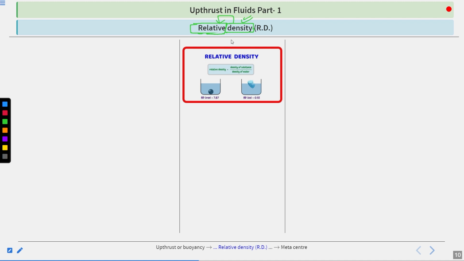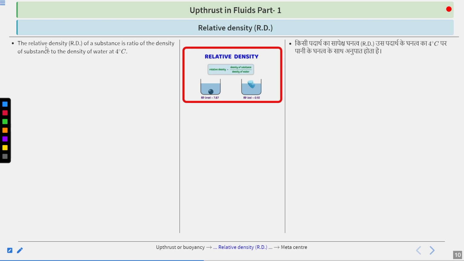For example, if we have two liquids, liquid A and liquid B, we talk about the individual density of liquid A and of liquid B. But when we consider relative density, we start comparing them: what is the density of liquid A relative to the density of liquid B? This comparison is known as the relative density.